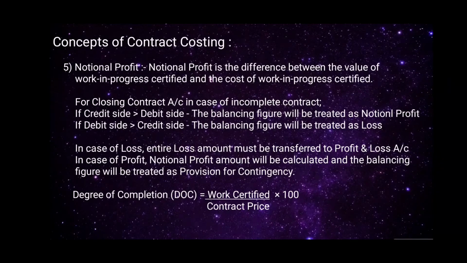In case of loss, entire loss amount must be transferred to profit and loss account. In case of profit, notional profit amount will be calculated and the balancing figure will be treated as provision for contingency. Degree of completion is equal to work certified divided by contract price into 100.